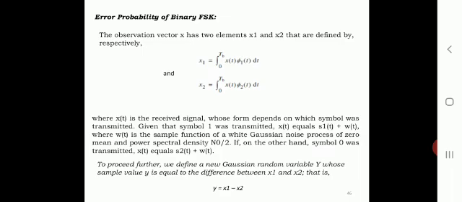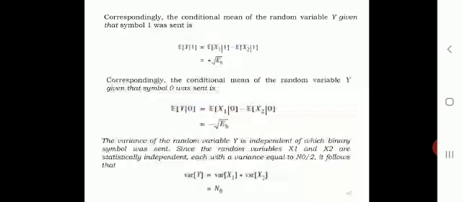Given that symbol 1 was sent, the Gaussian random variables x1 and x2 have mean values equal to square root of Eb and 0 respectively. Correspondingly, the conditional mean of y, given that symbol 1 was sent, is E of y given 1 equals E of x1 given 1 minus E of x2 given 1, that is plus square root of Eb.